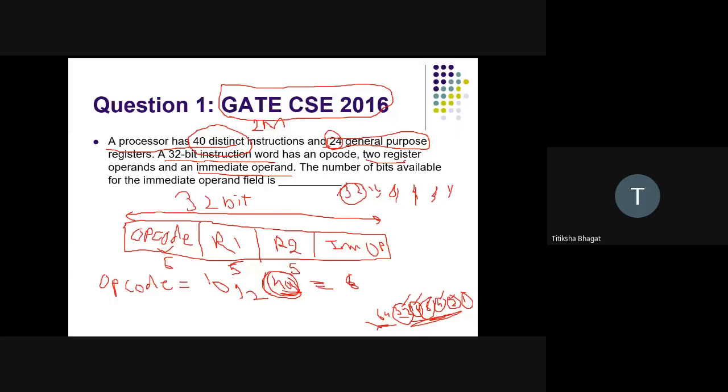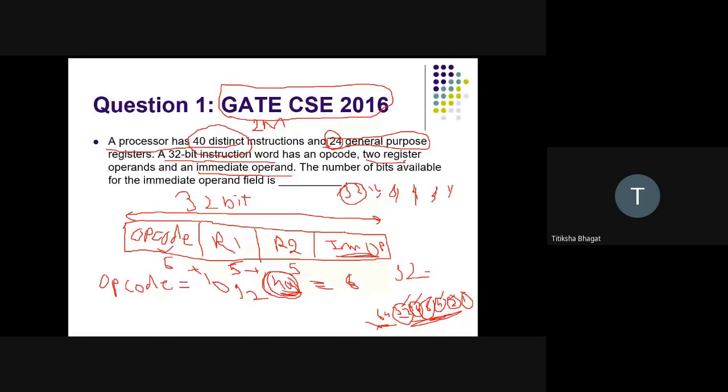So can you calculate the bits for the immediate operand now? Yes, that is 32 minus (6 plus 5 plus 5). That will be 32 minus 16, which is 16 bits.